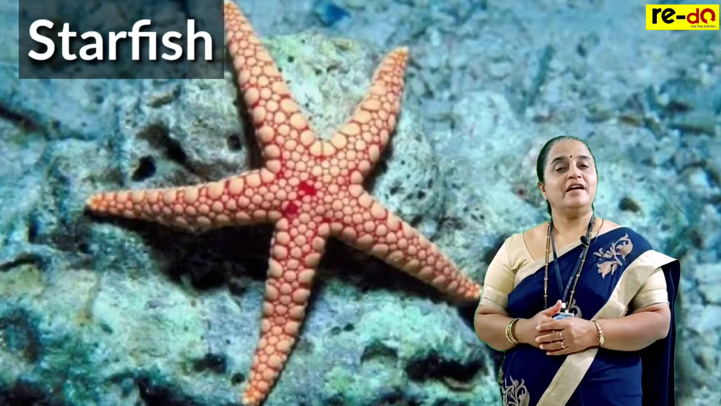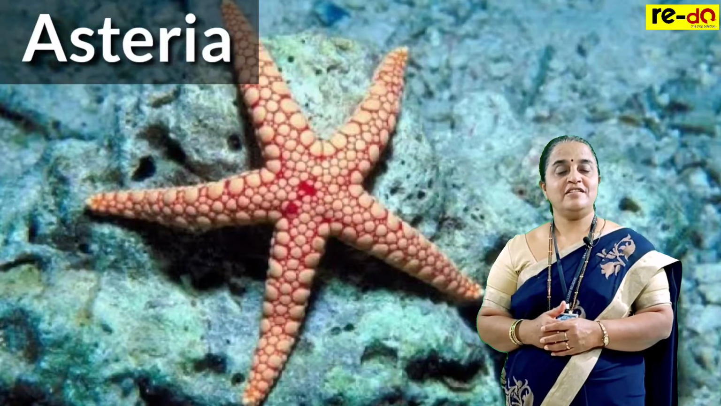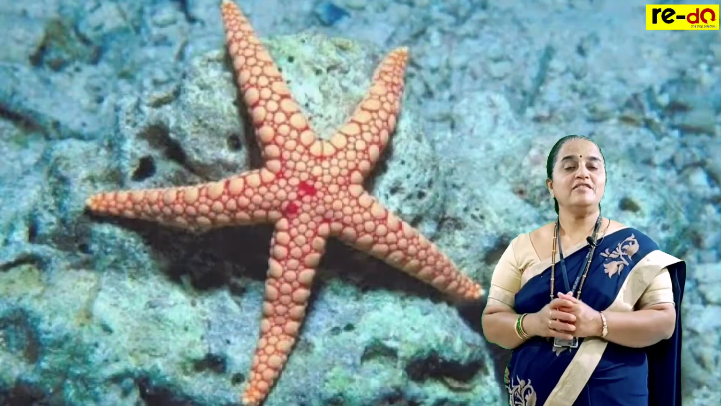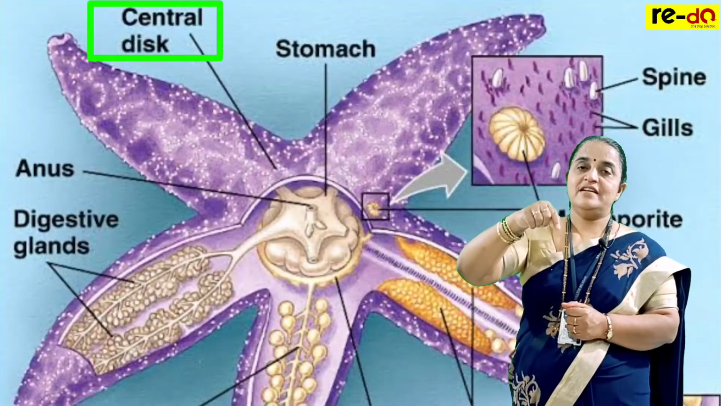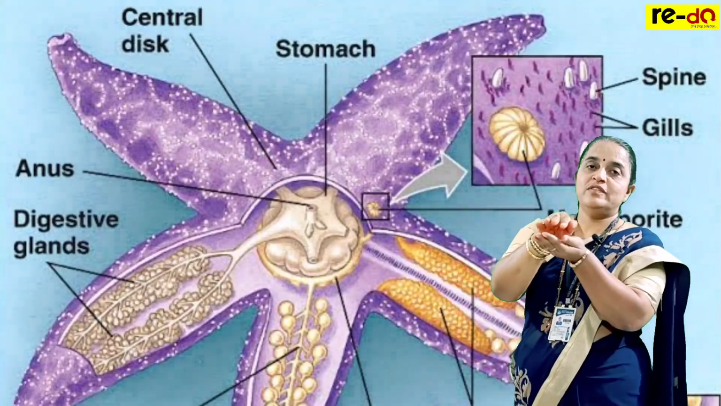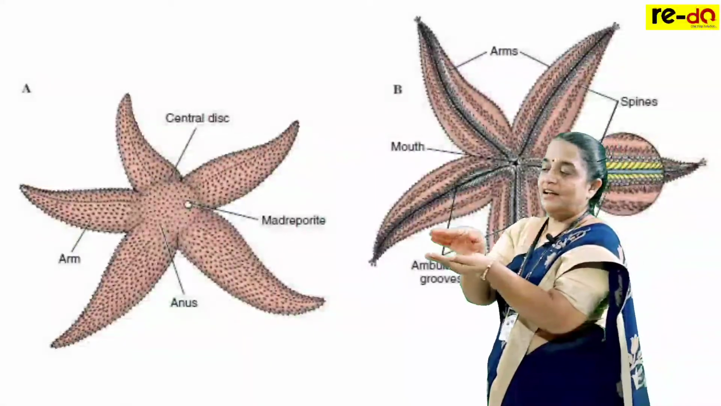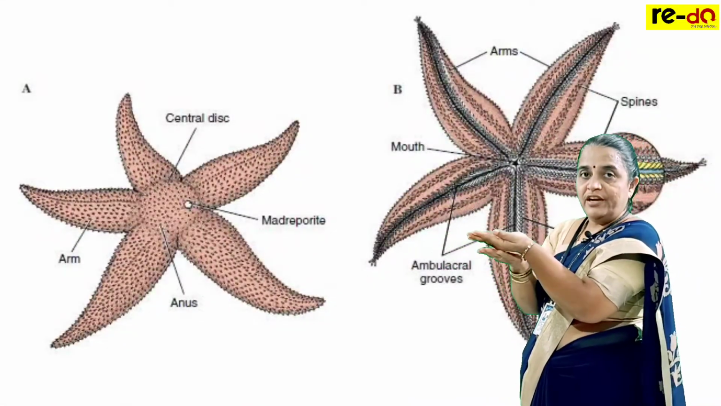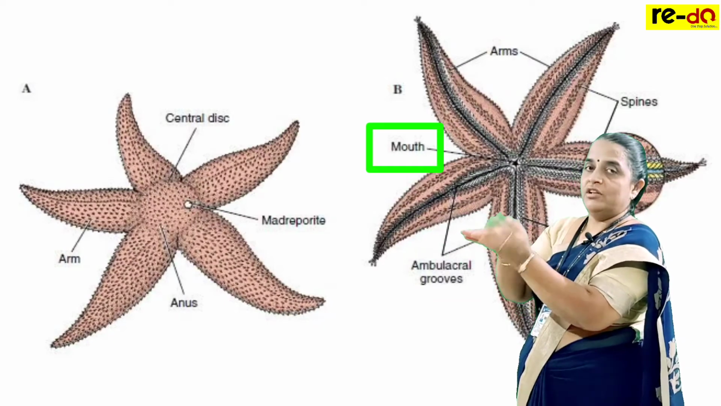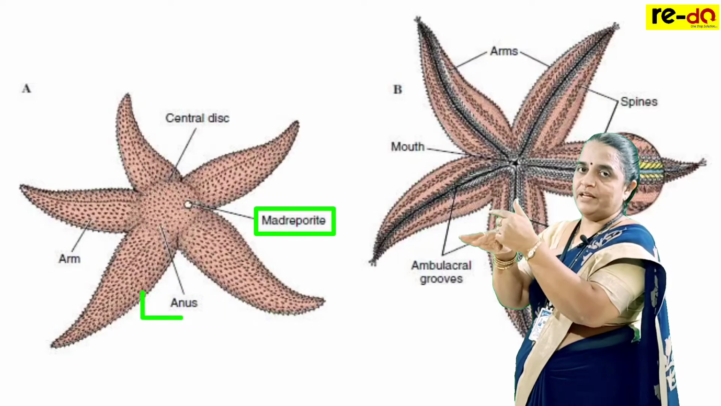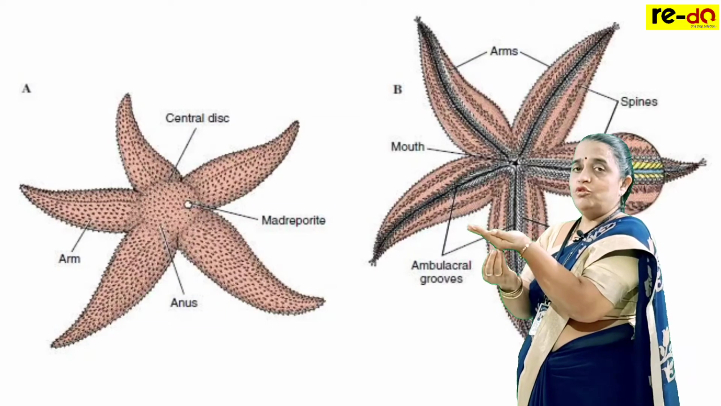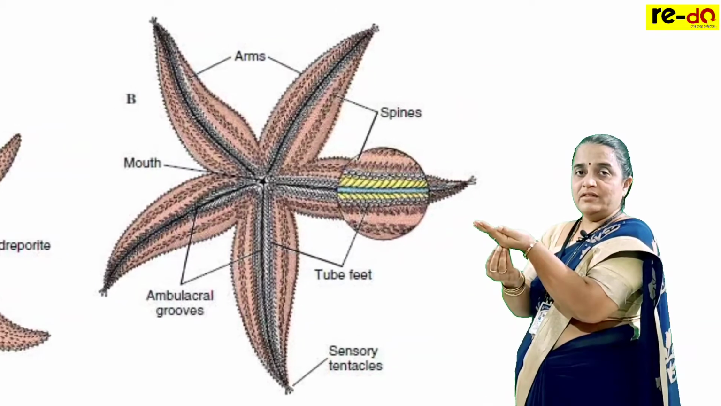In echinoderms, let us take the example of starfish. Its scientific name is Asterias. If you look at the starfish, it has a central disc. This central disc shows two surfaces, ventral and dorsal. On the ventral side it has a mouth, and on the dorsal side it has the anus and madreporite. There is one more opening. Now, through the mouth, it takes in water.